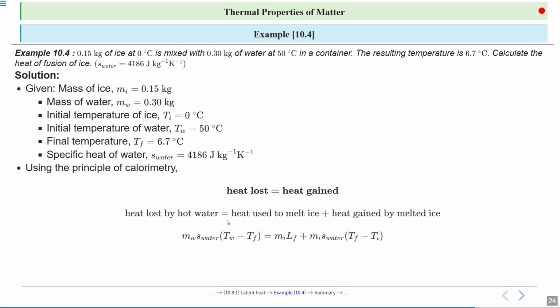So just put the formulas. So MW SW into TW minus TF is equal to MI LF plus MI SW into TF minus TI. So this is the heat lost by the water, this one is the heat used to melt ice, and this one is heat gained by melted ice. Alright.